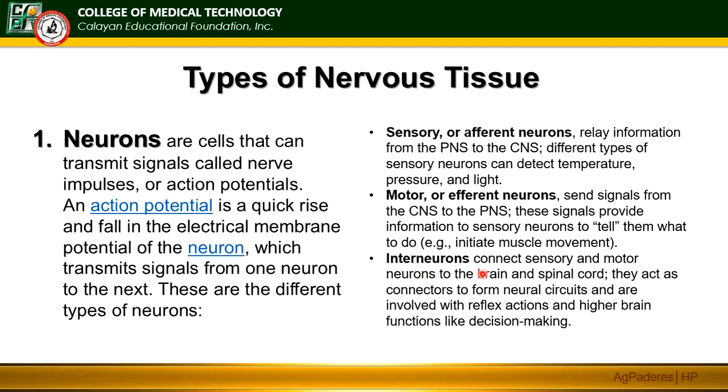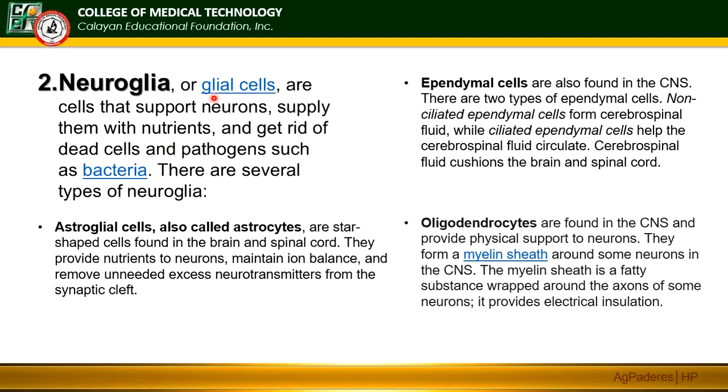Then, the interneurons connect sensory and motor neurons to the brain and spinal cord. They act as connectors to form neural circuits and are involved with reflex action and higher brain functions like decision making. So, si interneurons.